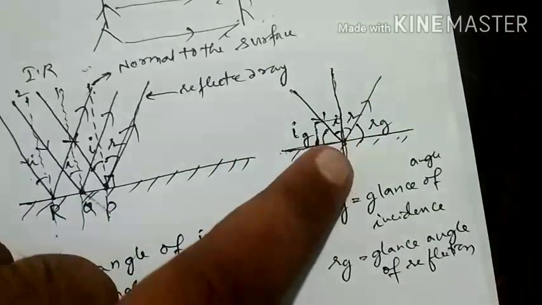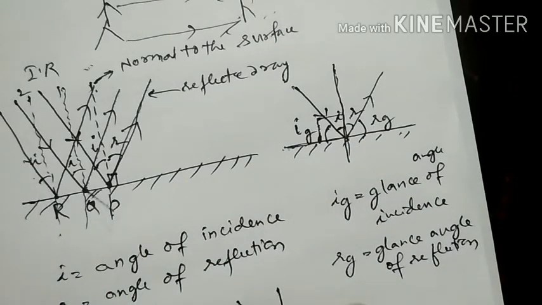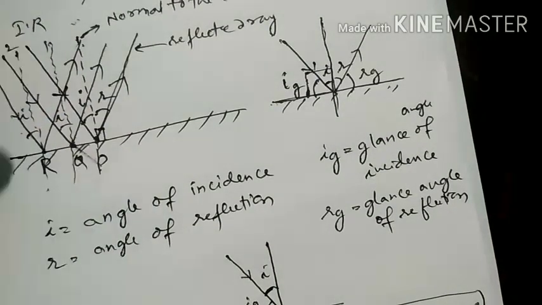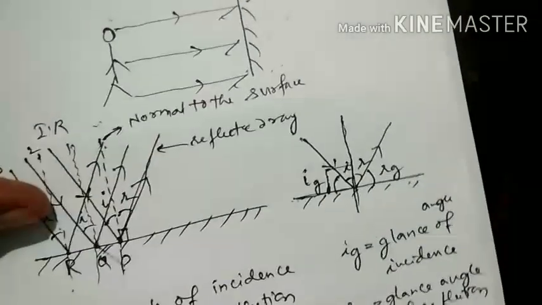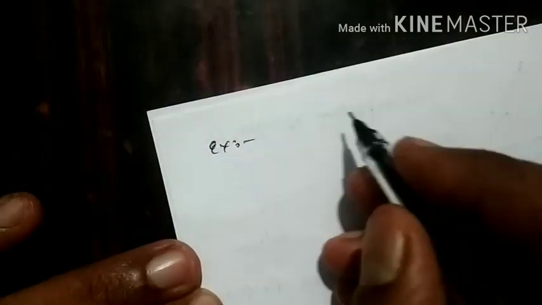The angle made by the reflected ray with the mirror surface is the glance angle of reflection. And the relation is Ig plus I is equal to 90. So whenever we say that the light ray is incident on a surface at an angle of 30 degrees, for example, we will consider one example. Example: a light ray is incident.